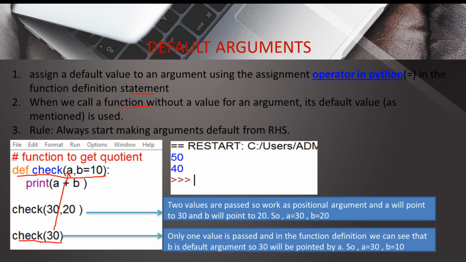It is mentioned also that in the first calling two values are passed, so they work as positional arguments, and a will point to 30 and b will point to 20. So we will get 50 as the output. And in the next case we are passing a single argument, only one value is passed, and in the function definition we can see that b is the default argument. So 30 will be pointed by a, and the value of b will be equal to 10.